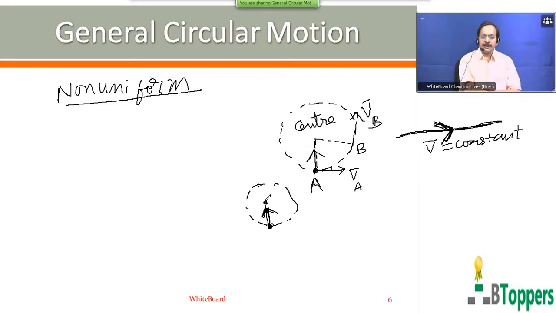The method we follow for problems in general circular motion is somewhat similar to the method we have discussed in the problems in Newton's laws of motion. Here also we draw a free body diagram for the object moving in the circular path. If the circular motion is uniform, we conclude that the net force must be directed towards the center of the circular path.